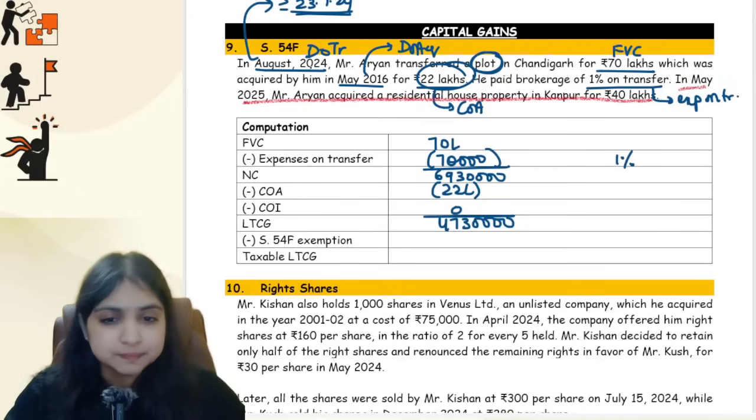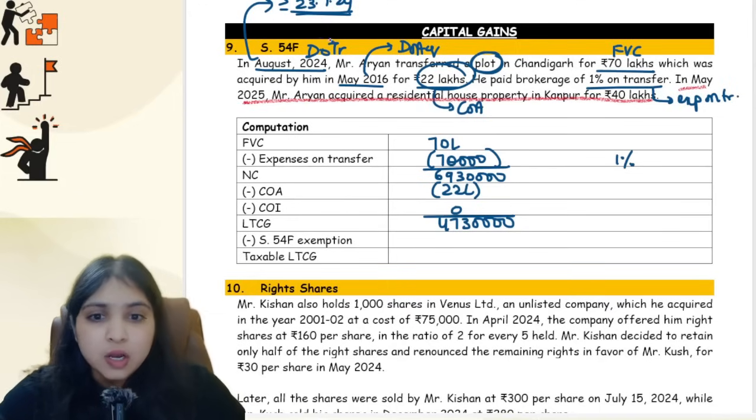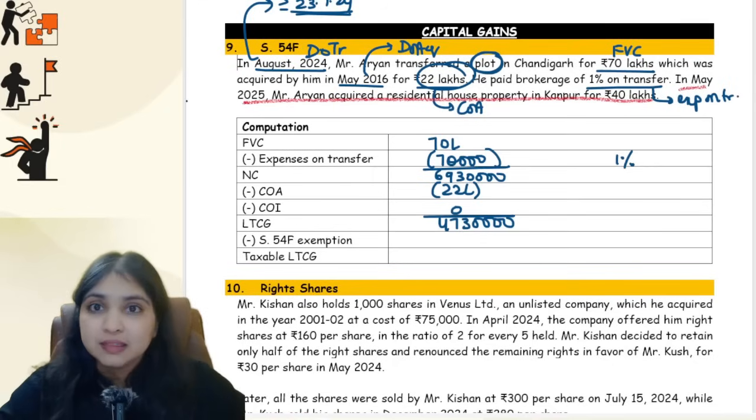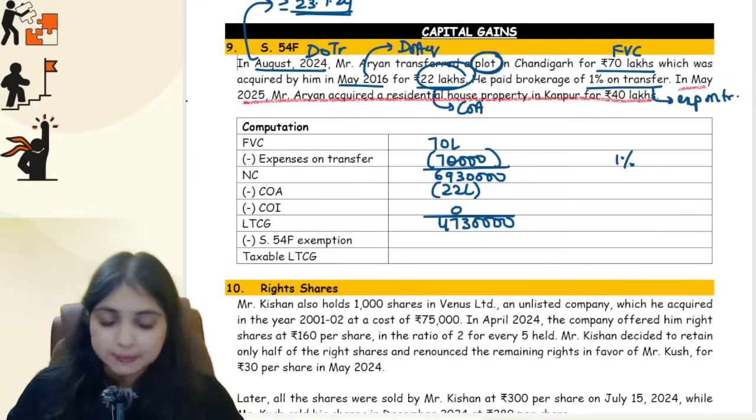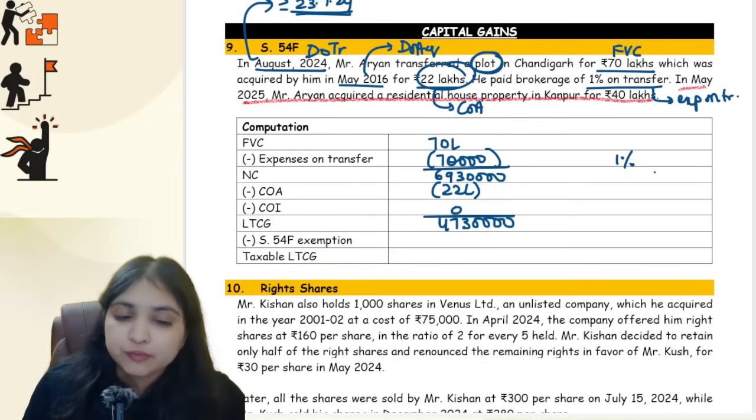Over here, if you see, the transfer happened when? In August 2024. We are buying the new asset when? In May 2025. So yes, we are buying it within 2 years from the date of transfer. Also, we are buying it within the 139 due date. So CG account concept also will not apply. So straight away I will do the 54F computation.